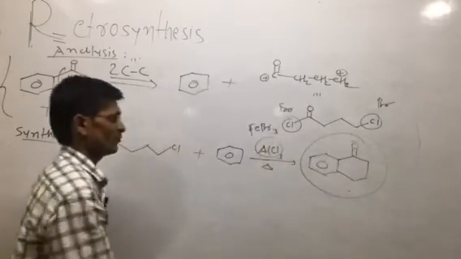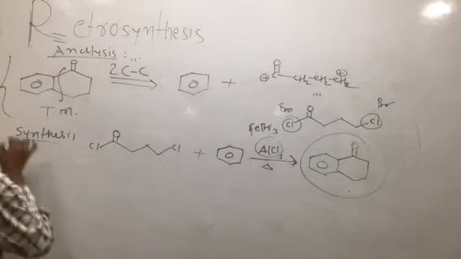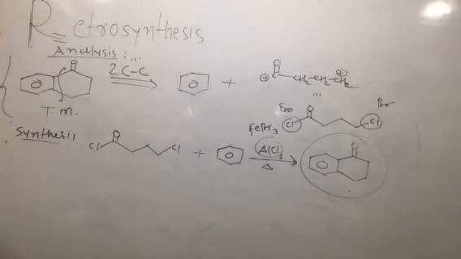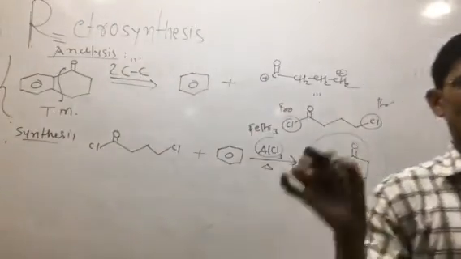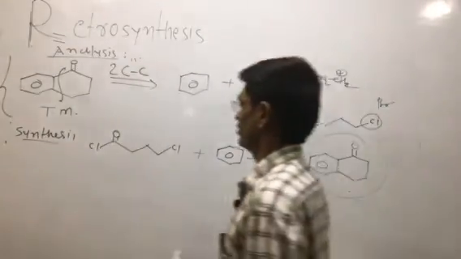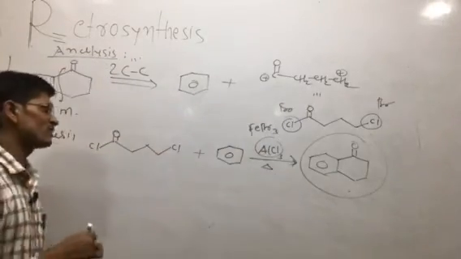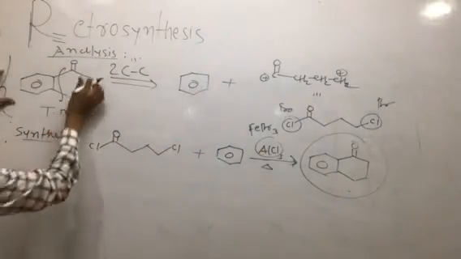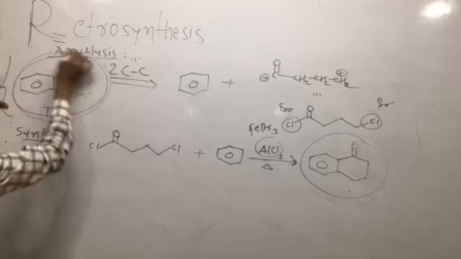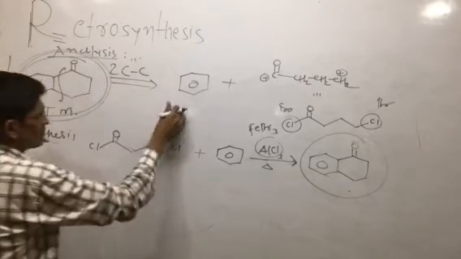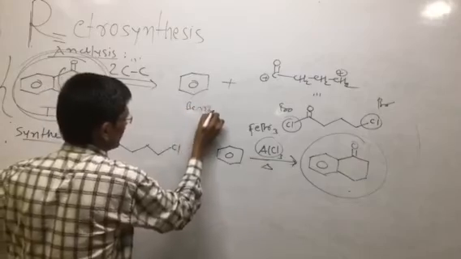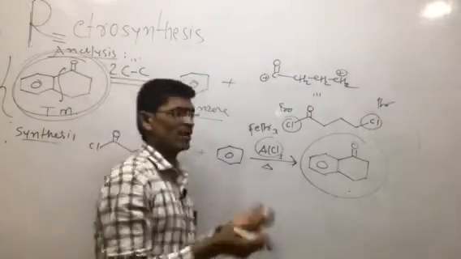So this is an application, or we can directly say it is called Friedel-Crafts acylation. This is a reaction, Friedel-Crafts acylation. So this is a carbonyl, a bicyclic carbonyl compound. What is the plan of analysis? C-C disconnection. Here we can say this is the plan of the synthesis.